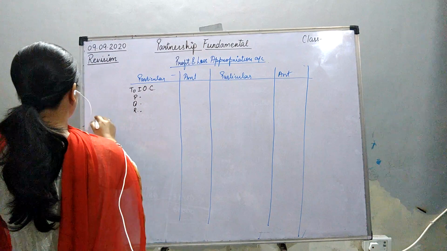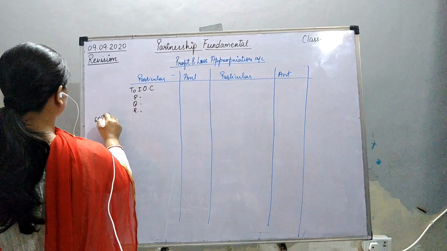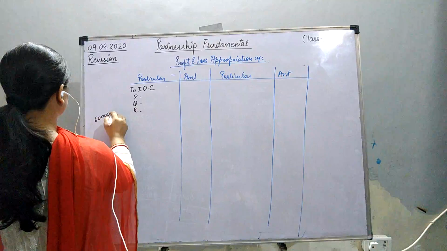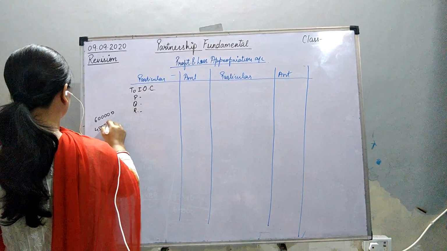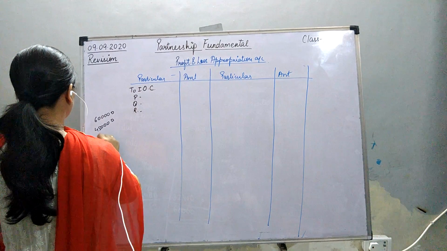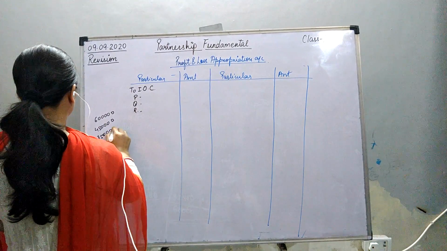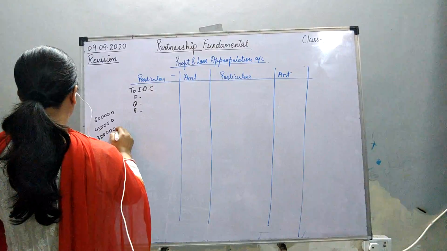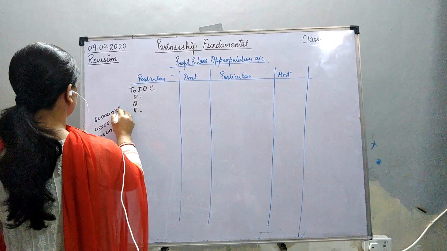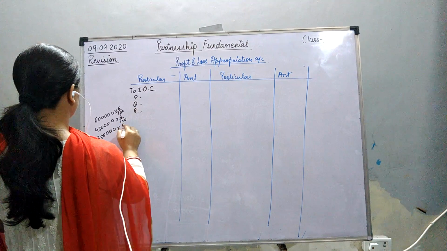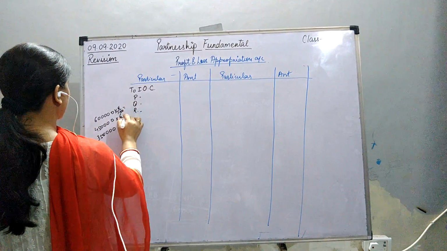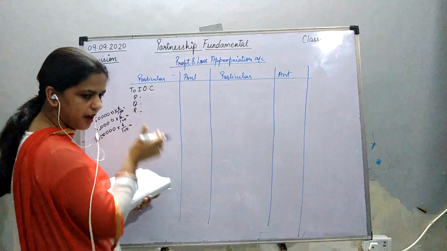Capital is given: 6 lakh, 4,50,000 and 3,50,000, and the rate of interest is 6% per annum. So 6 by 100 into 6 by 100 into 6 by 100. Come on, fast, calculate and tell me what is the interest on capital.